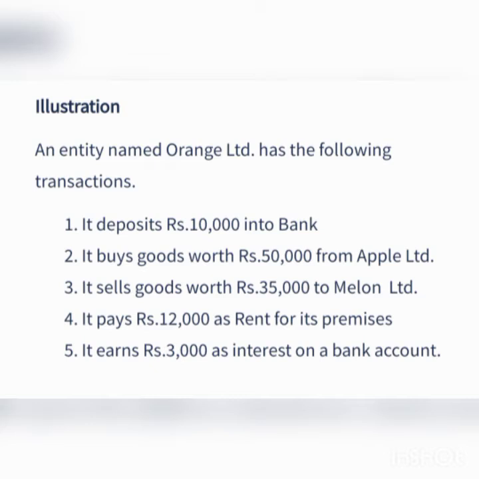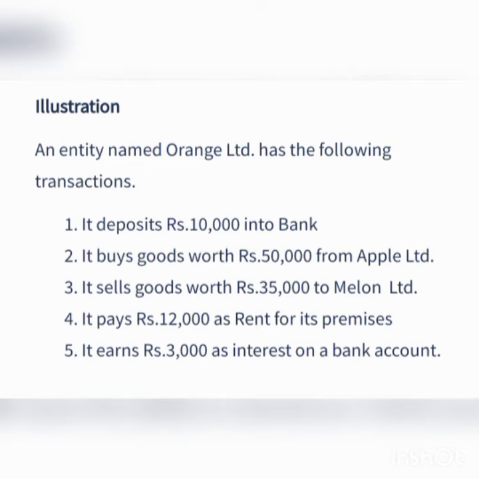Now I am going to give one more example. Orange Limited deposits rupees 10,000 into bank. The first step for recording the transaction is analyzing the transaction. Here, this company deposits rupees 10,000 into bank.